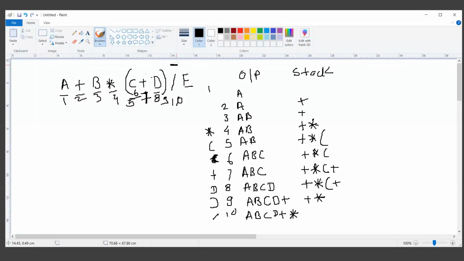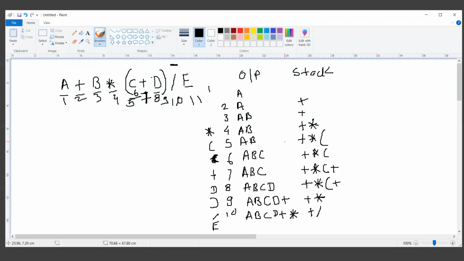Still, this division symbol is not pushed on the stack. We have just removed multiplication. Now this division, the newly scanned input, will be compared with what is remaining on the stack. The remaining on the stack is plus, but division has a higher precedence compared to plus. So the new state of the stack will be plus and division symbol. Now in the 11th step, we are scanning the operand.